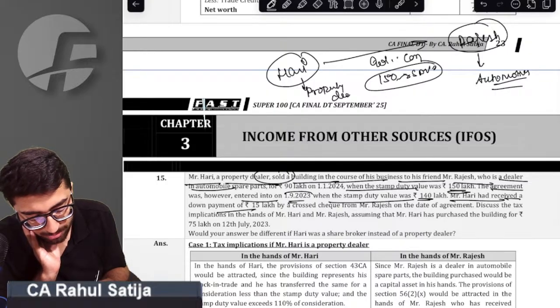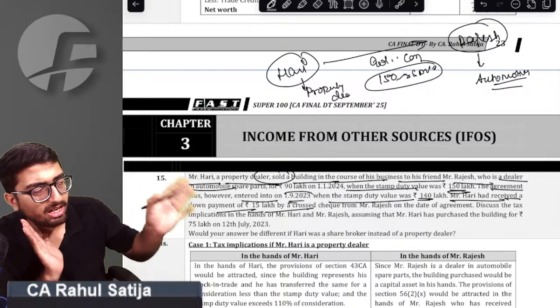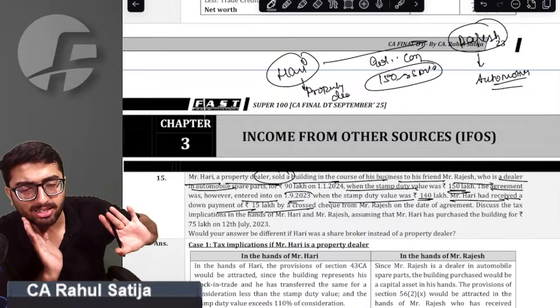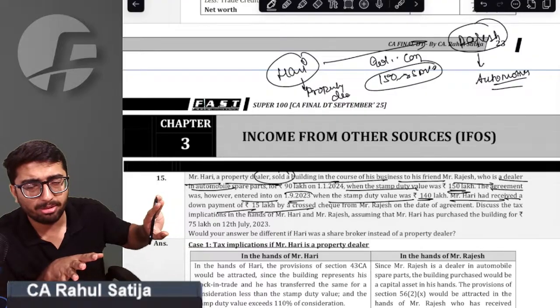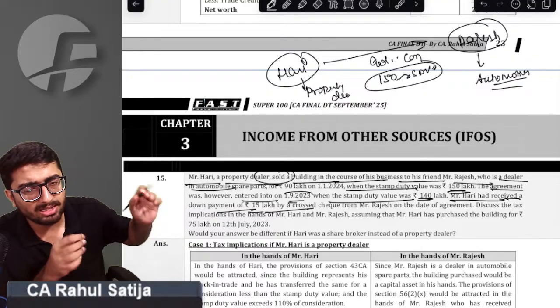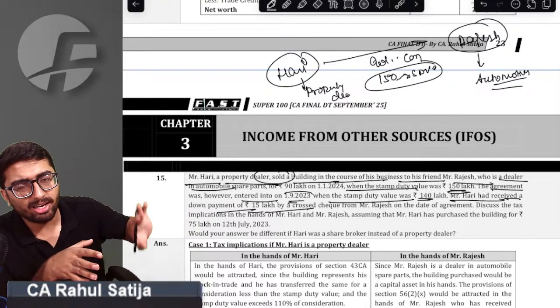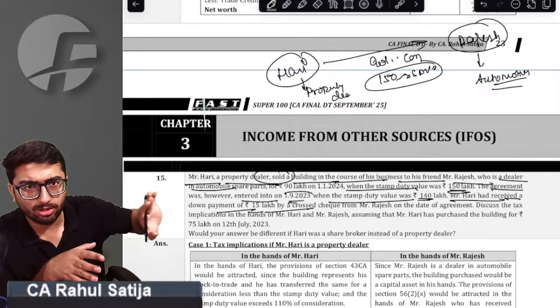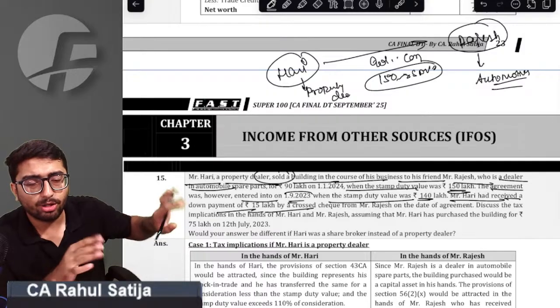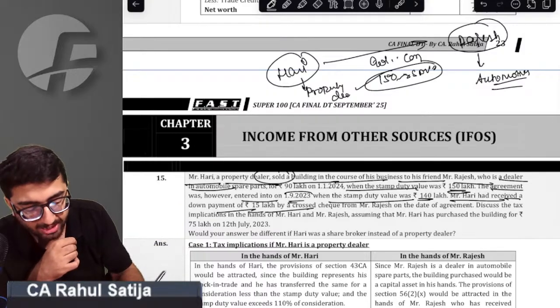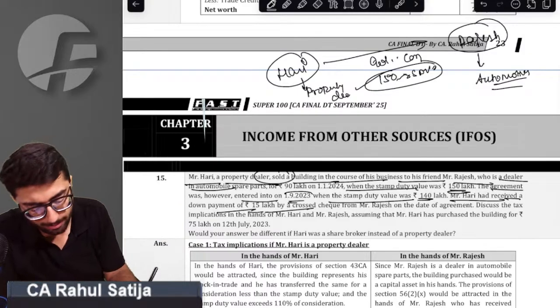Hari had received a down payment by cross cheque. On the agreement date, the seller received a down payment by cross cheque. That implies the seller did not receive any payment. Any payment received by cross cheque is cash only. You have to receive money via account payee cheque, account payee demand draft or electronic clearing system. Any other medium is not considered as payment. So for that matter, the SDV on the date of registration, that is 150, shall be taken for the purpose of capital gain computation.